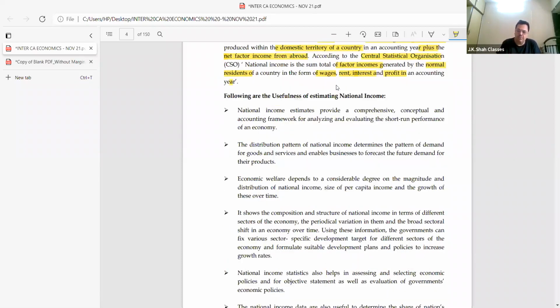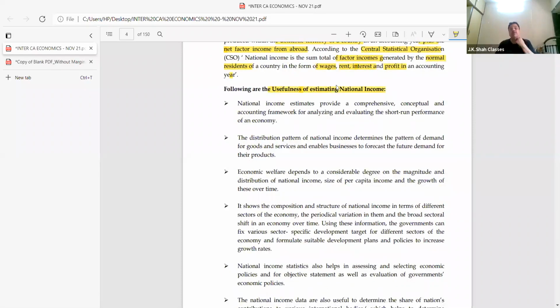What is the usefulness of estimation of national income? This particular question is for understanding. Why do we calculate national income? What is the usefulness? If you remember, take this case.